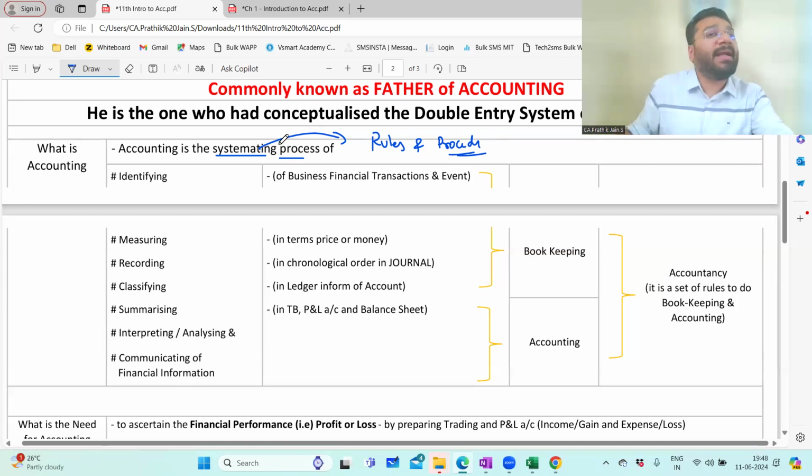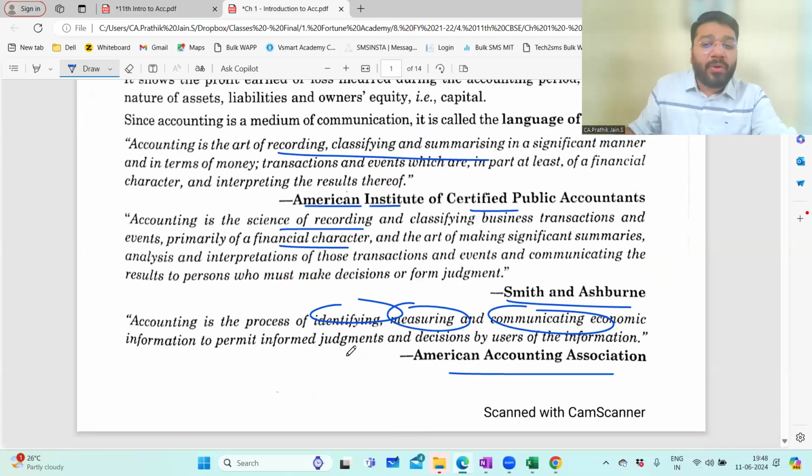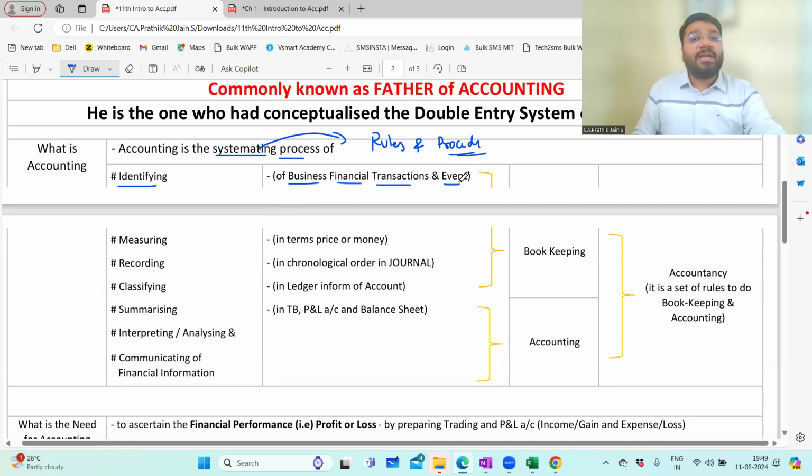So accounting is a systematic process of what? If you see the textbook, they've said identification. The definition of the American Accounting Association says that accounting is a process of identifying. But identification of what? Identification of a business, financial transaction, and event. So first you have to understand what is an event, what is a transaction, what is financial, what is business.